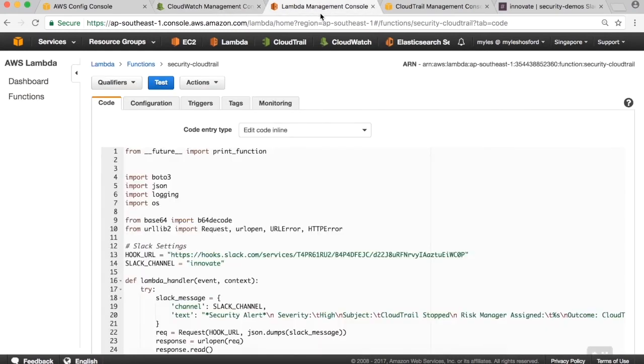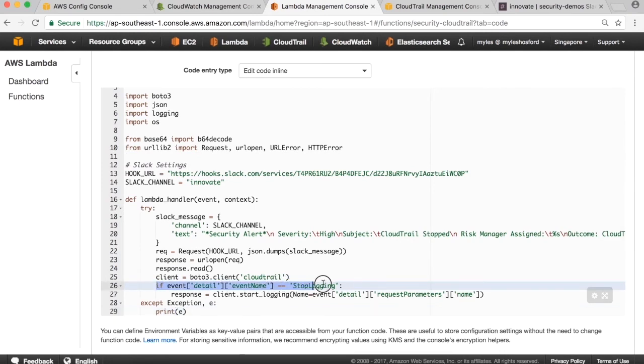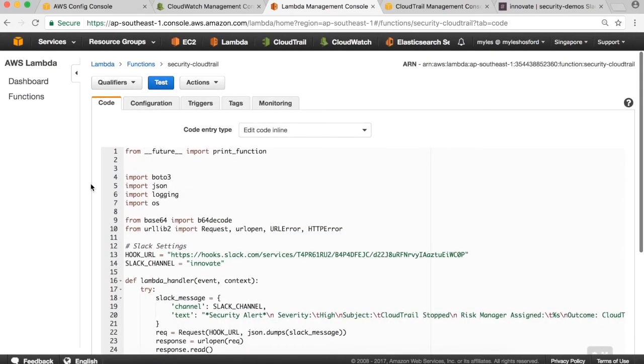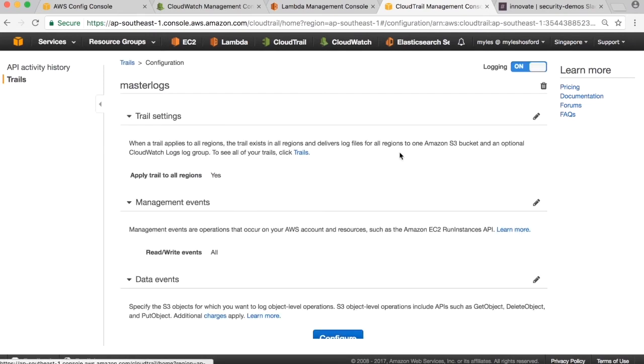Taking a look at the Lambda function, you can see on lines 26 and 27, I perform a simple check to detect if the stop logging event has been executed. And in response, I make the start logging API call to turn CloudTrail back on. Jumping over to CloudTrail, you can see my master logs trail is enabled. Let's go ahead and turn it off, simulate a malicious attacker.